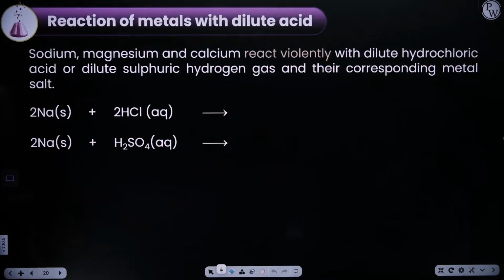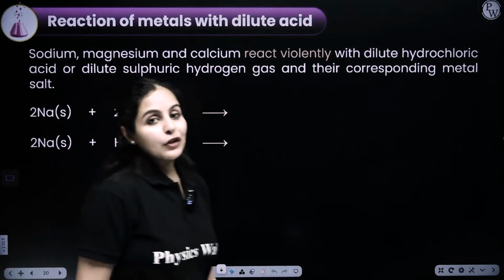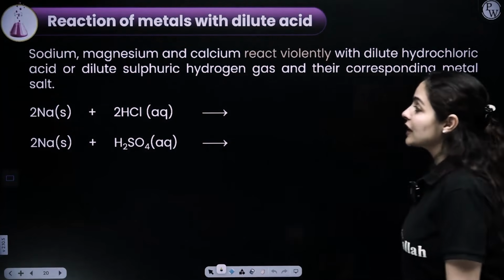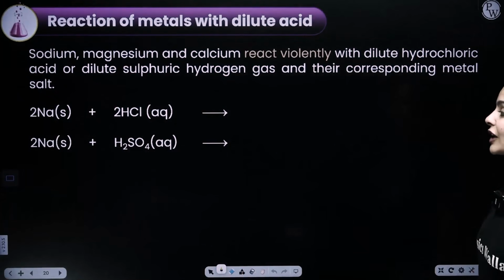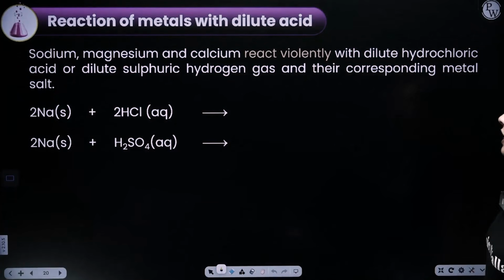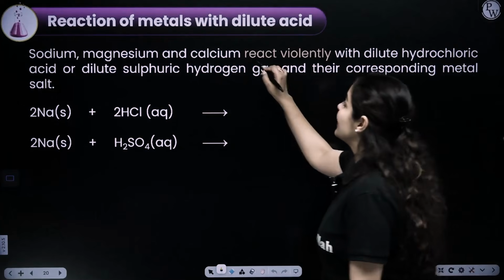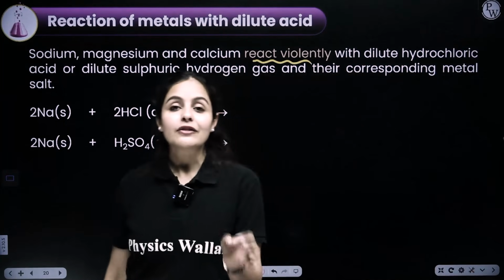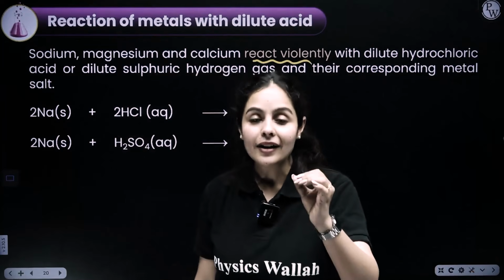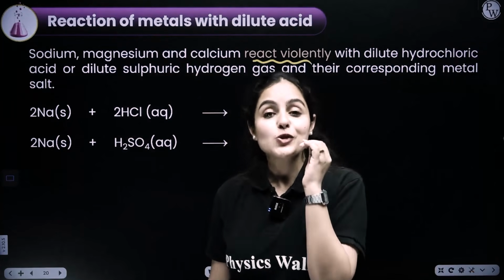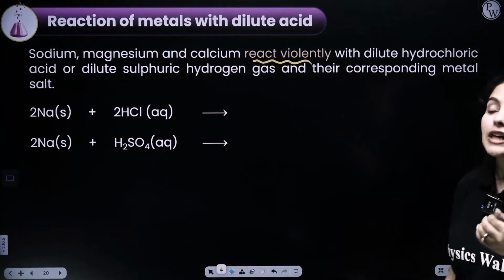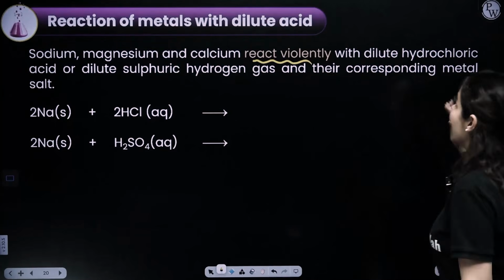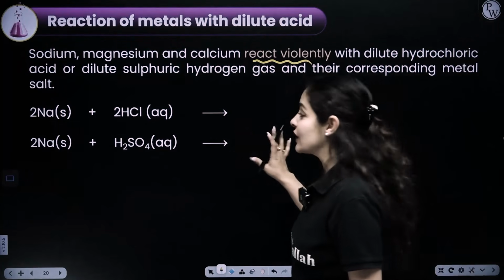Good job, guys. Cool. Let's take a few examples here. Sodium on reaction with HCl, sodium on reaction with H2SO4. They will definitely react. They will react violently. Why? Because they are so reactive that they will react violently with acid and give an exothermic reaction here.